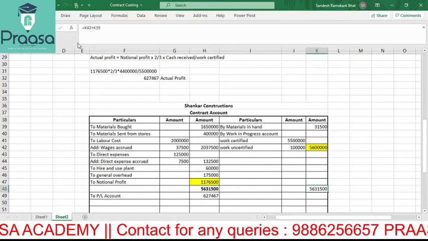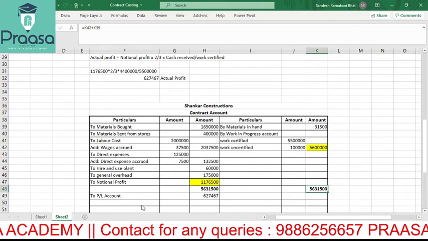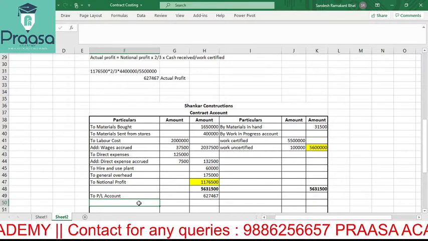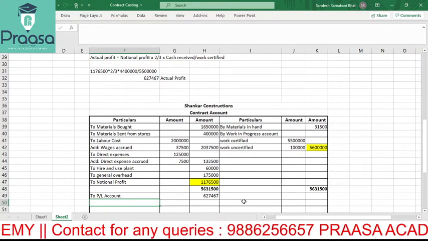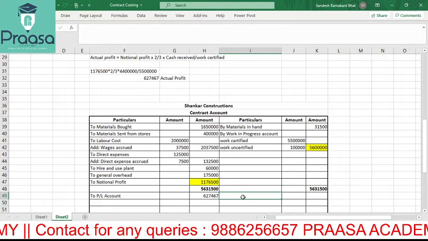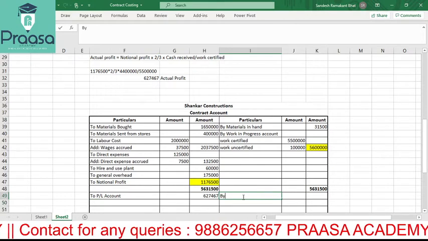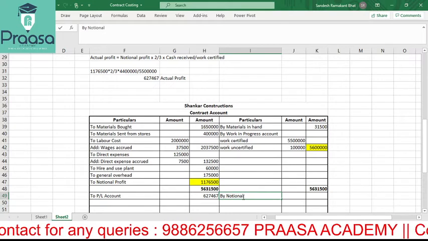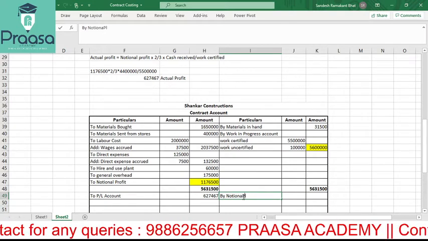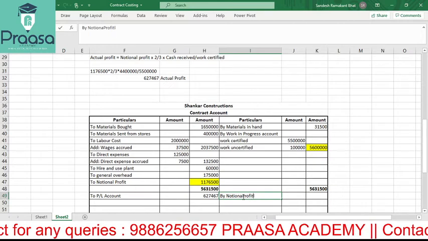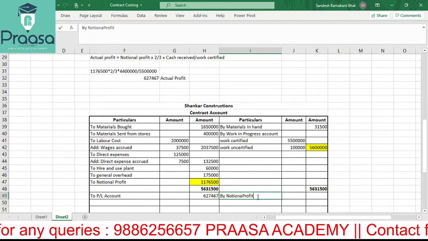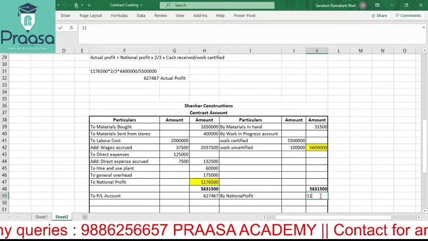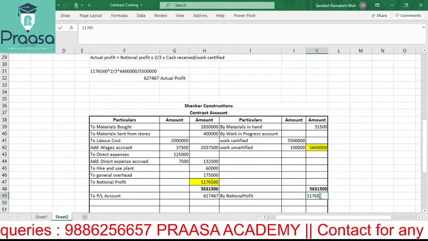Okay, to P&L account. We know that by notional profit was the balancing figure over there. Notional profit is how much? Notional profit is 11,76,500.